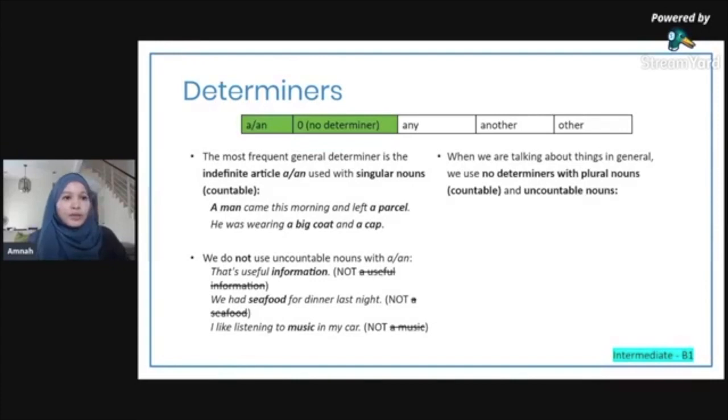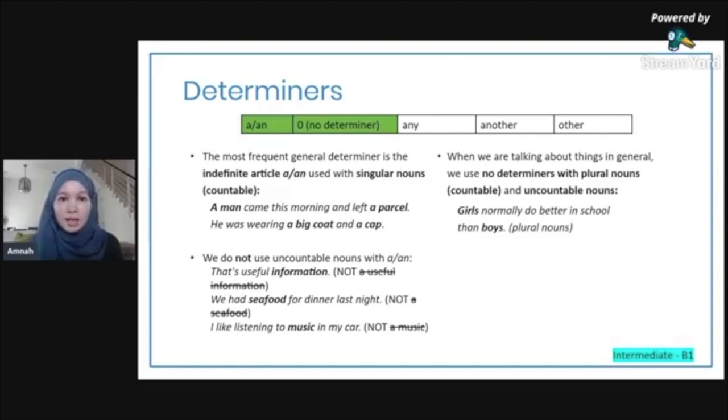Now I'm going to talk about having no determiner. When we're talking about things that are general, we use no determiner, meaning there's nothing in front of the noun, when it's a plural noun or an uncountable noun. Example, girls normally do better in school than boys.